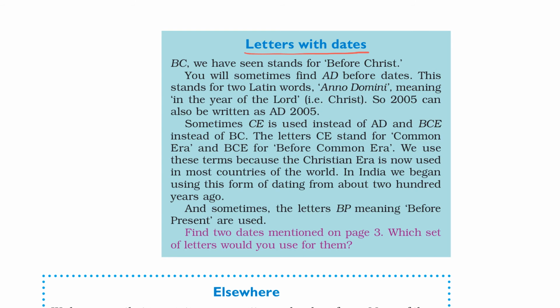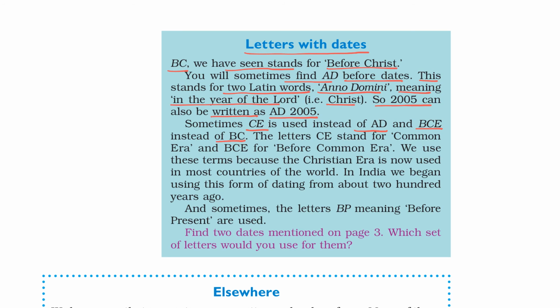Letters with dates. BC, we have seen, stands for before Christ. You will sometimes find AD before dates. This stands for two Latin words, Anno Domino, meaning in the year of the Lord, that is Christ. So 2005 can also be written as AD 2005. Sometimes CE is used instead of AD and BCE instead of BC.